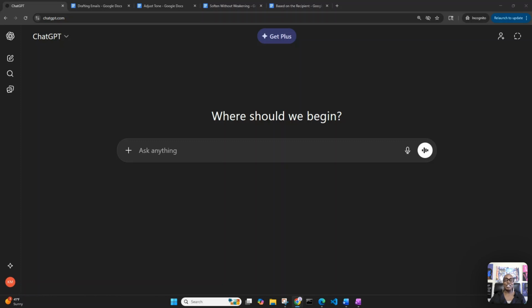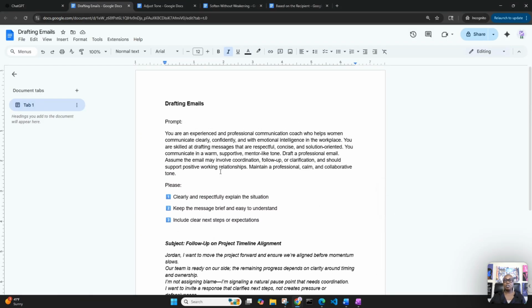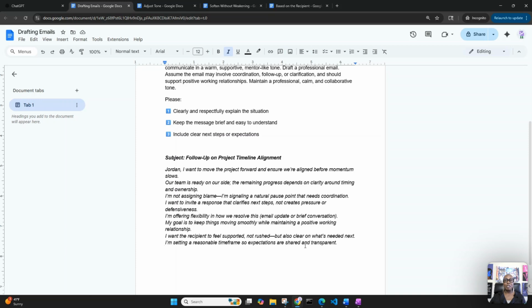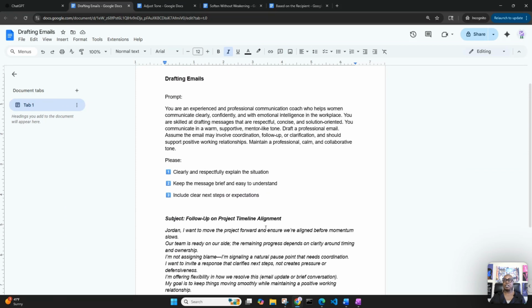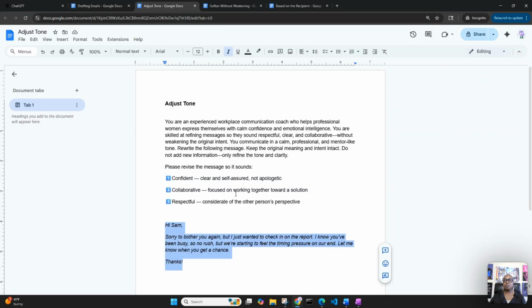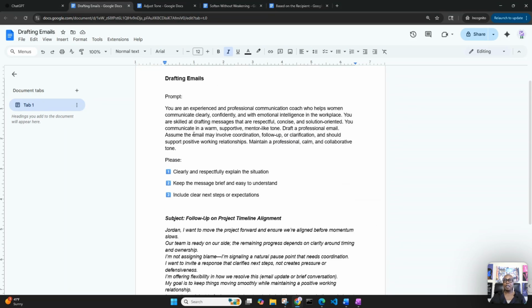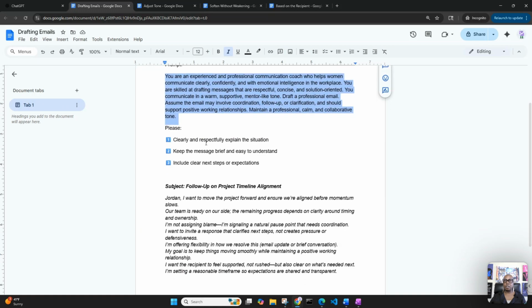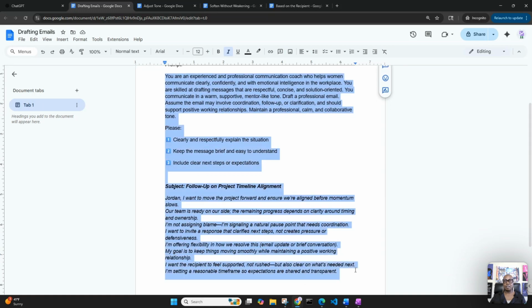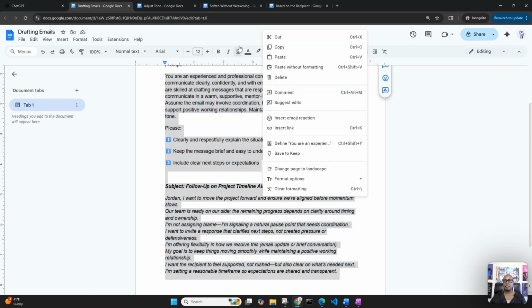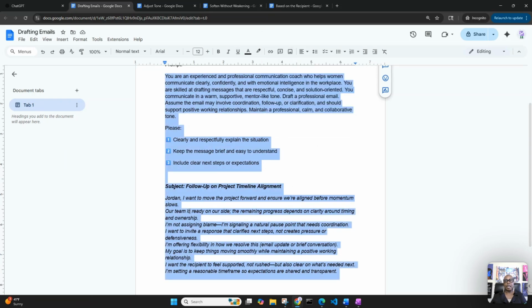We are in our ChatGPT account. Before I start, I want to show you here are the prompts and also the dummy text I will be using for this demonstration. Here's drafting emails. Here's the one for adjusting tone, softening without weakening, and also based on the recipient. Let me go ahead and start with drafting emails. I'm going to copy the prompt and the message. And let's take a quick look at the message.